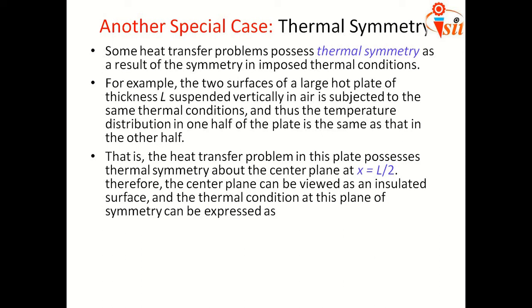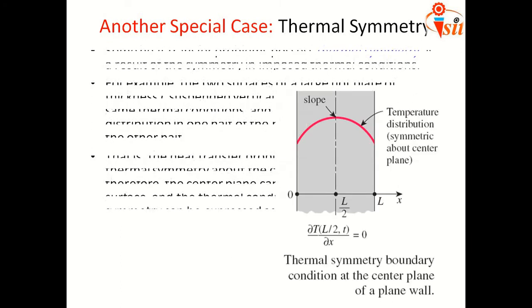The center plane can be viewed as an insulated surface because at that point the temperature gradient is 0, and the thermal condition at this plane of symmetry can be expressed in this way.